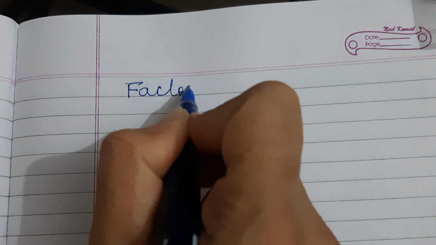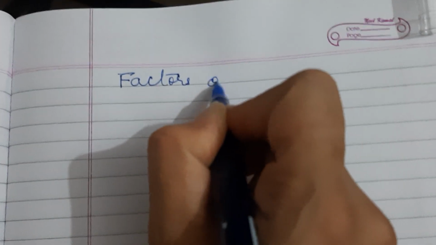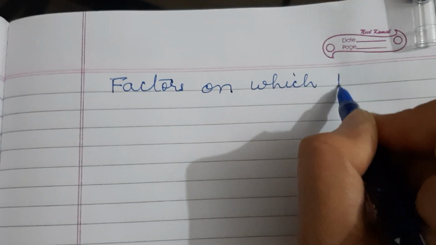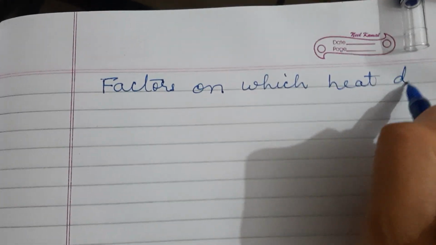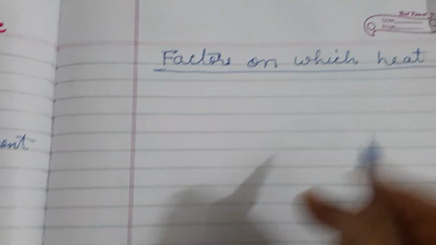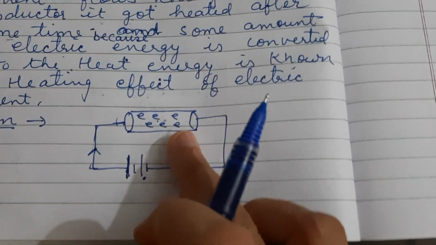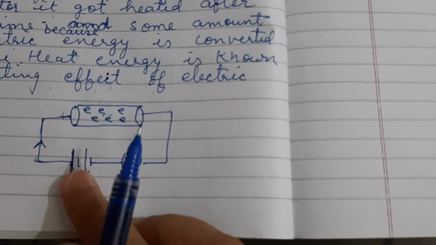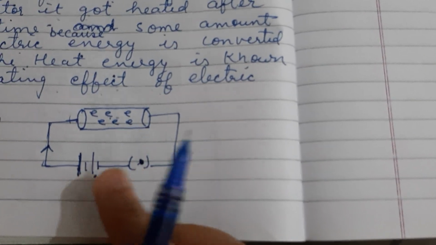Now what are the factors on which this heating effect, or the heat, depends? Factors on which heat depends. So again, suppose we have a conductor and we have connected it with a battery to produce the potential difference.